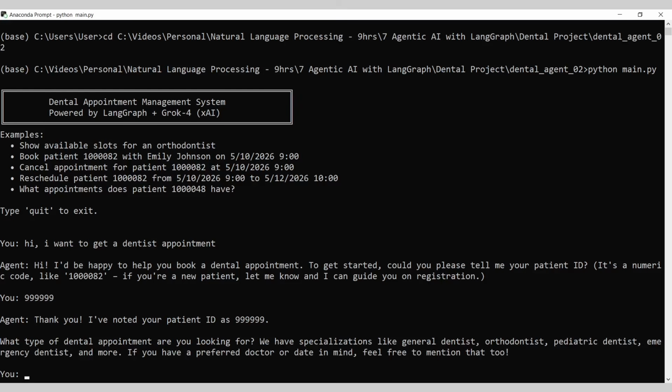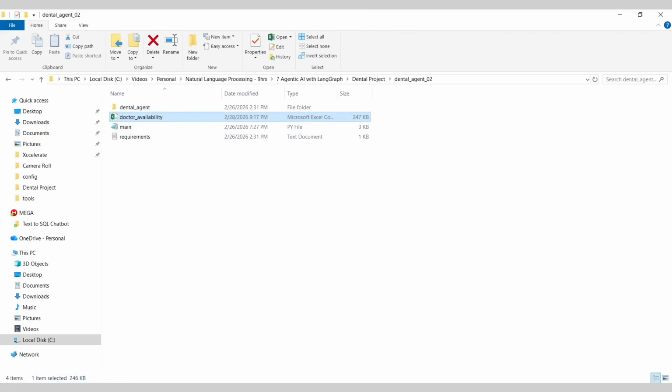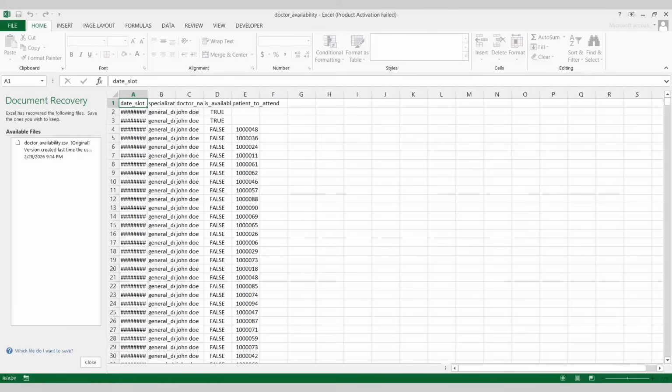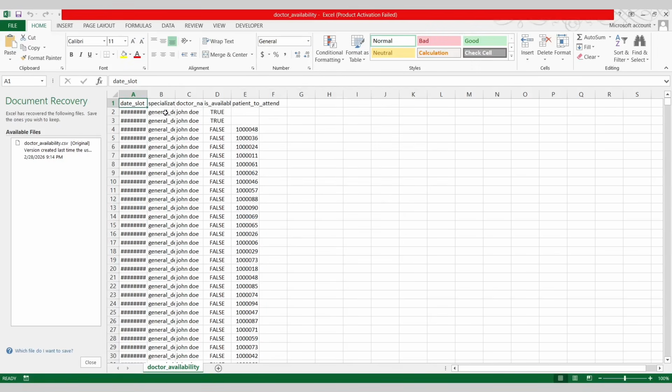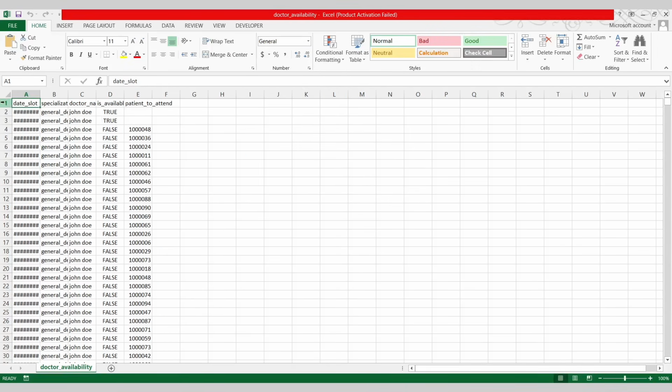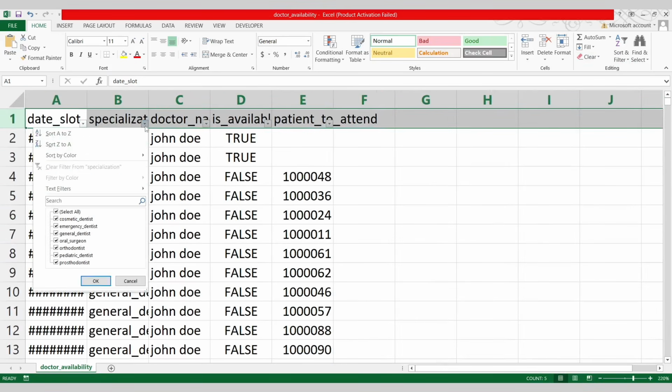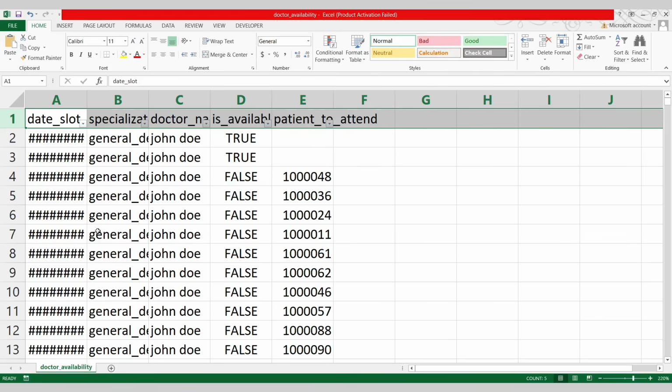What type of dental appointment are you looking for? As I told you, in this particular data set, I'm just opening it because I'm not executing anything right now. While you execute, make sure the files are closed. Okay, so if you look at this file, there are multiple types of dentists, right? There is general dentist, cosmetic dentist, emergency dentist, oral surgeon, orthodontist, pediatric dentist, prosthodontist, and so on, right?